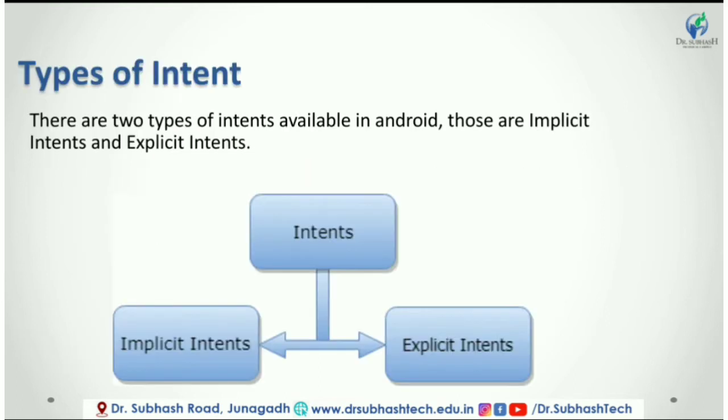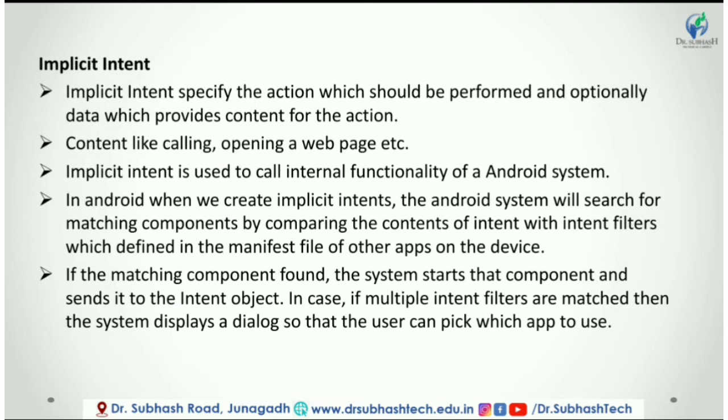Next topic is types of intent. There are two types of intent available in Android. Those are implicit intent and explicit intent. Now we will discuss each in detail. First is implicit intent. Implicit intent specifies the action which should be performed and optionally data which provides content for the action.